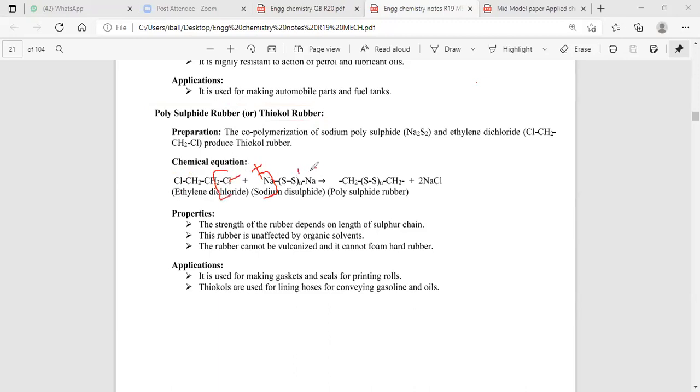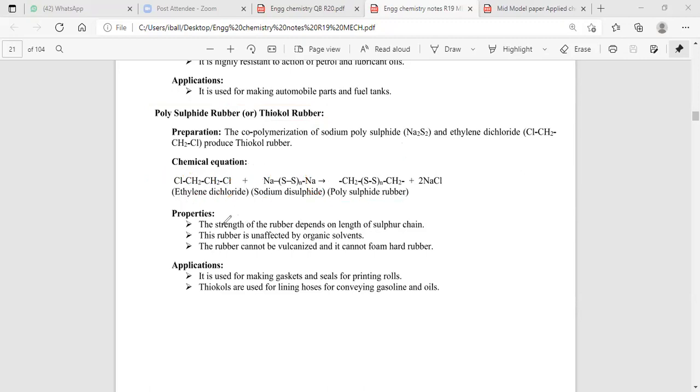Na+ and Cl- give NaCl. The resultant product is polysulfide rubber.